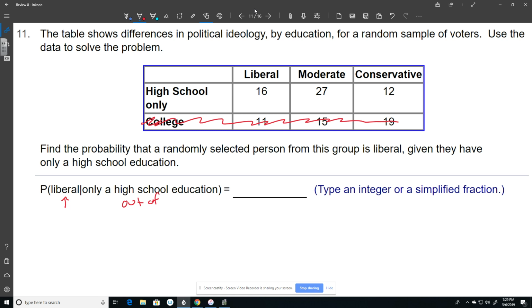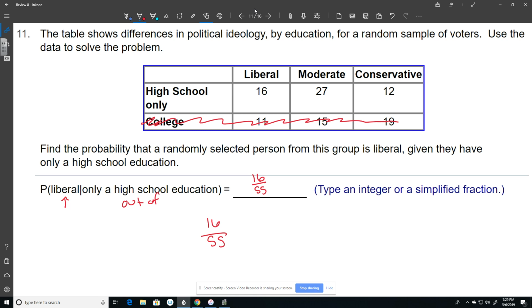So 16 plus 27, that's 33, 43, 53, 55. So out of the 55 people who went to high school, how many were liberal? 16. That's going to go on top. So my answer is going to be 16 out of 55. That's the chances of picking someone liberal given that they only have a high school education.